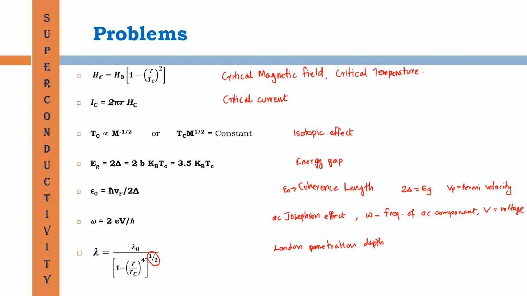The latest editions may have corrected that. So the correct expression is lambda is equal to lambda 0 divided by 1 minus T by Tc whole raised to 4, whole raised to half. Okay.